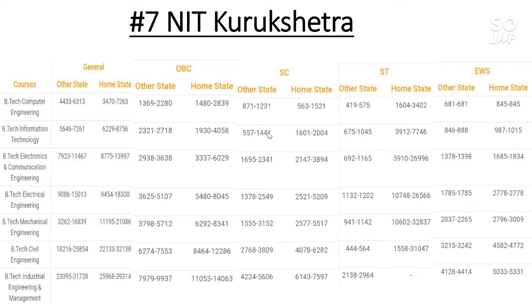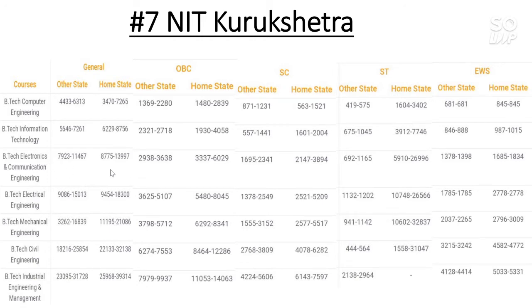For SC category the other state cutoff is 14041 and for home state it is almost 2000. For ST category the cutoff is 10145 for other state and for home state it is 7746. For EWS category the cutoff is 888 and for home state the cutoff is 1000.